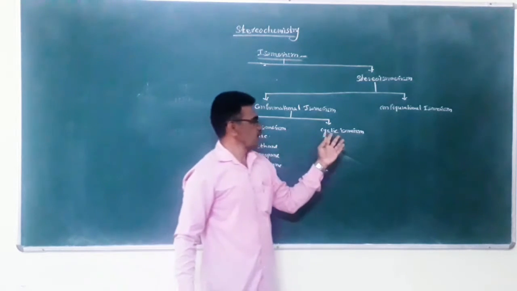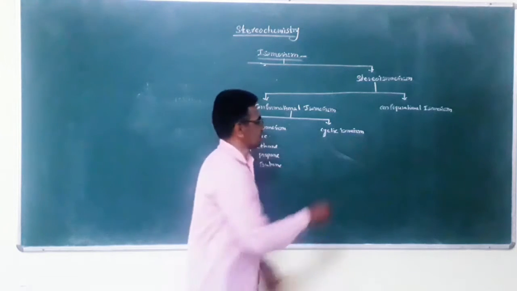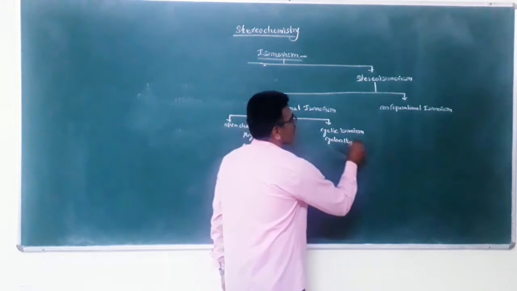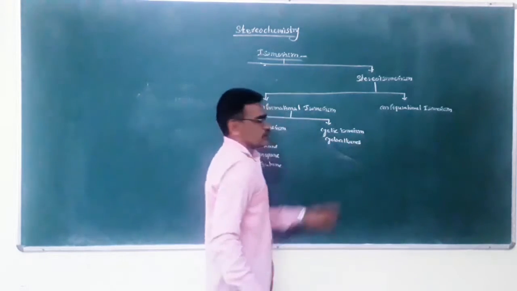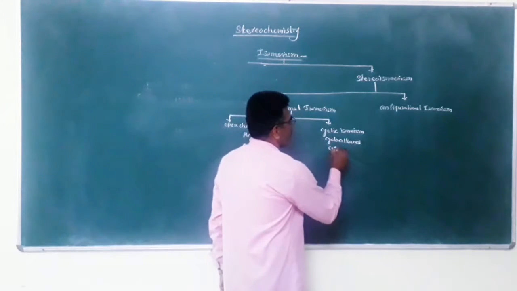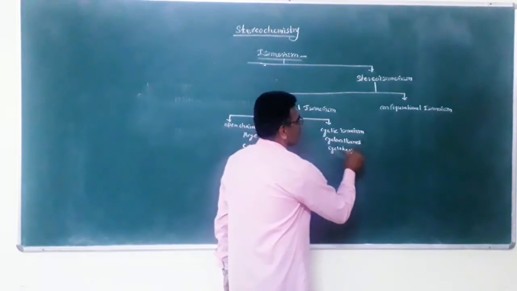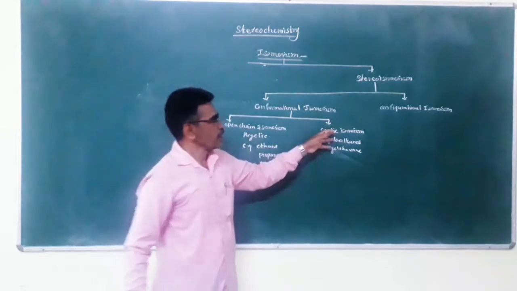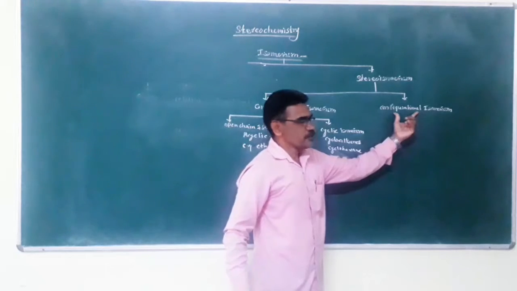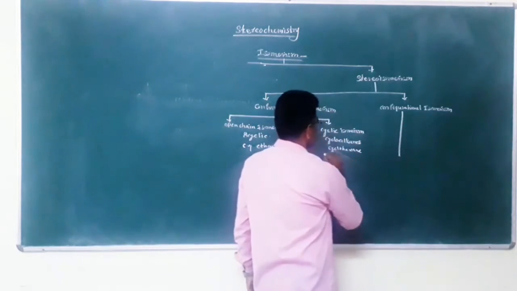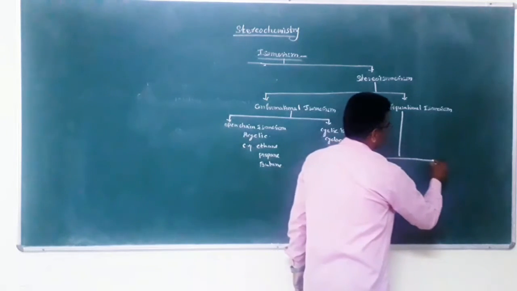Second one is cyclic isomerism, that is cycloalkanes. The example of a cycloalkane is cyclohexane, which is an example of cyclic isomerism. Now, configurational isomerism is classified into two different types. First is optical isomerism.